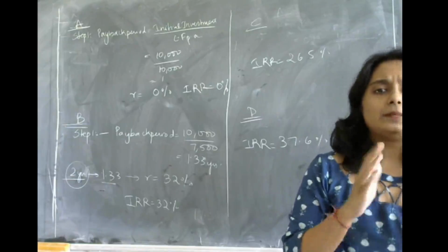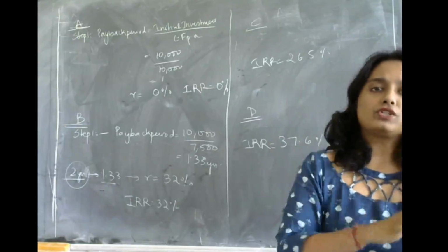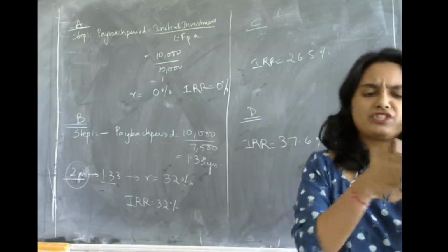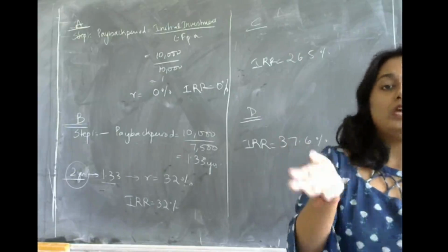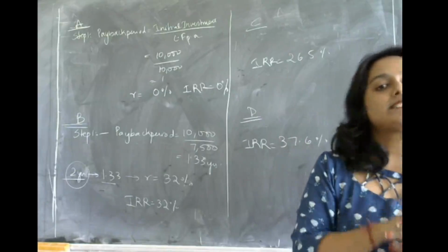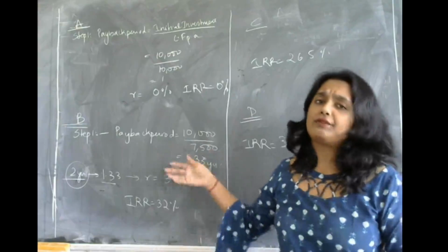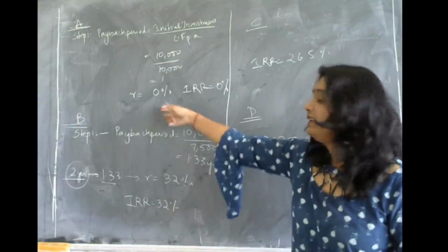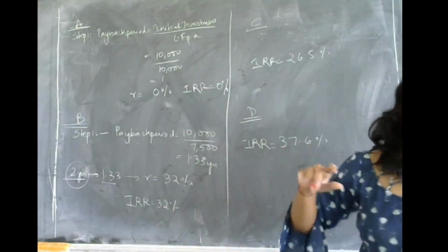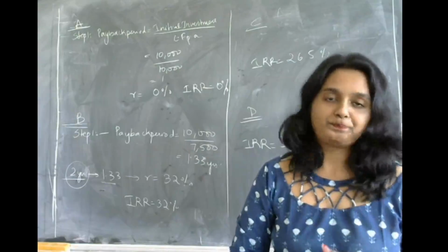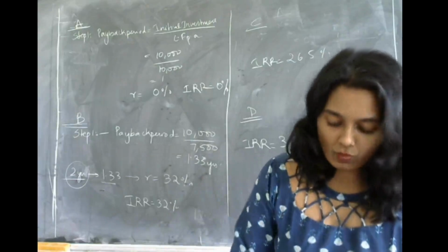It was 3 point something, and the value was also 3 point something, but it was not the same. It was 3.3 and it was 3.4. So there was some difference. That is the reason why we used trial and error method. If there is no difference, you don't have to use trial and error method. The rate directly can be considered as the IRR rate. Okay? I hope it is very much clear.